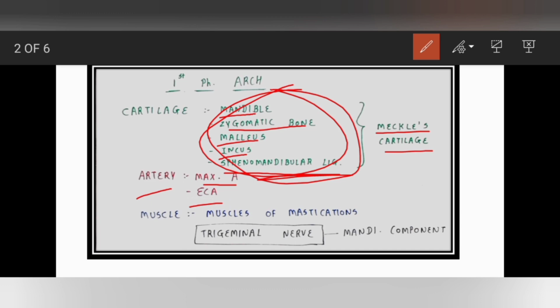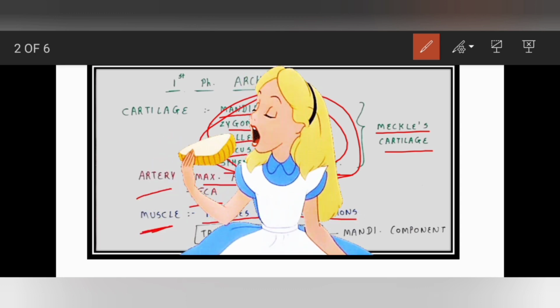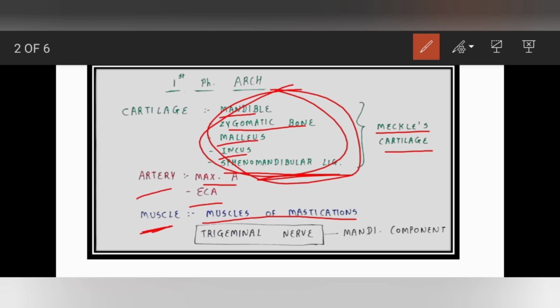After that we move to the muscle. Near the ear, and as the mandible is there, it means the muscles attached near the mandible. Here these are our muscles of mastication. What are the muscles of mastication? Temporalis, masseter, lateral pterygoid, and medial pterygoid. Now, you know the muscles of mastication, so which nerve innervates these muscles? Our trigeminal nerve, number 5, the trigeminal nerve.